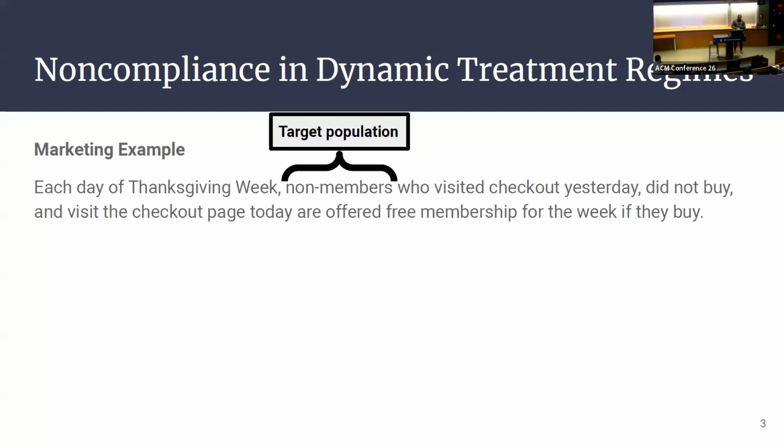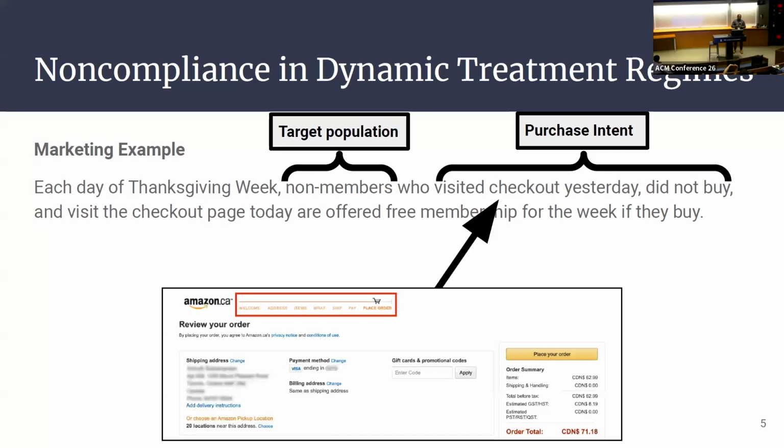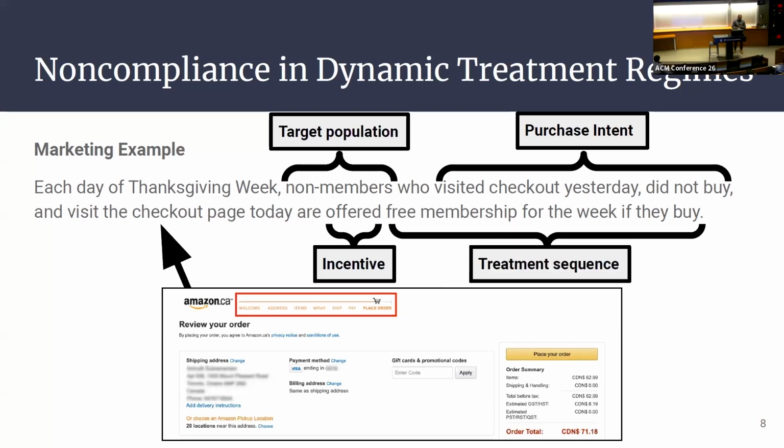So in this example, non-members are our target population. Purchase intent here will mean you visited checkout but didn't quite transact. And by checkout, I mean you confirm the order and you're initiating the transaction. And we're interested in the people who did not buy, maybe because the people who bought are less likely to transact again so quickly. So if you express purchase intent yesterday and go to checkout today, you get an incentive, and here the incentive will be free membership benefits for a week.